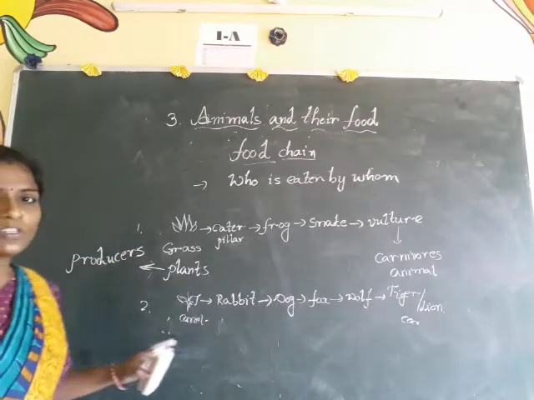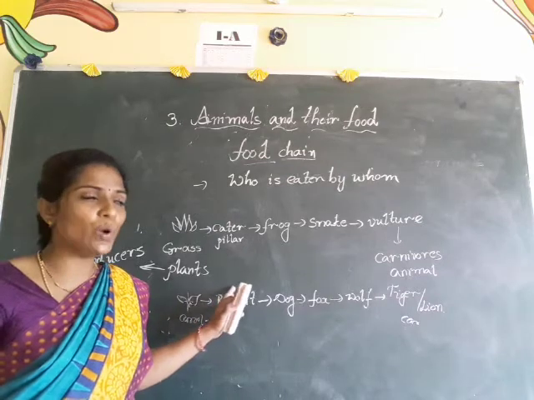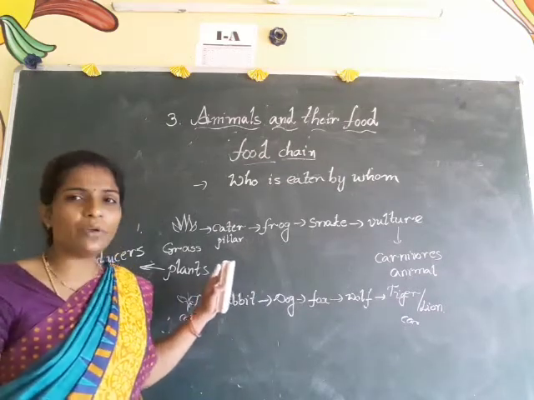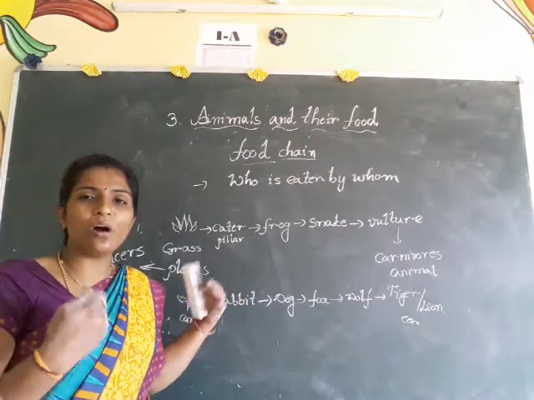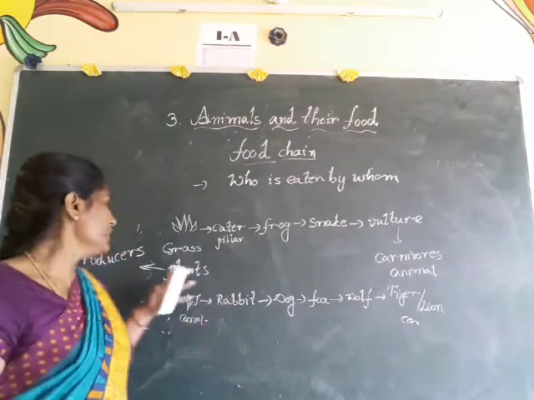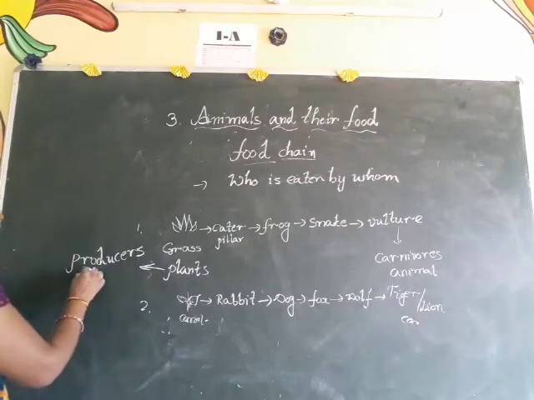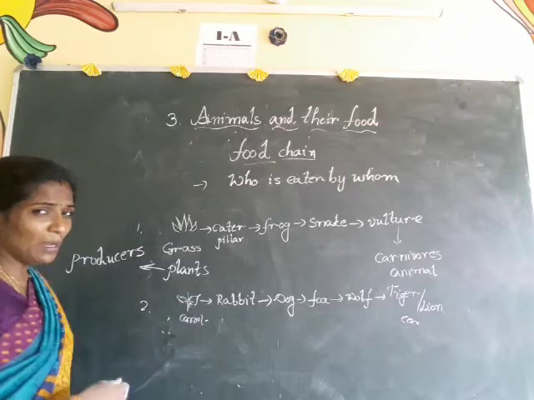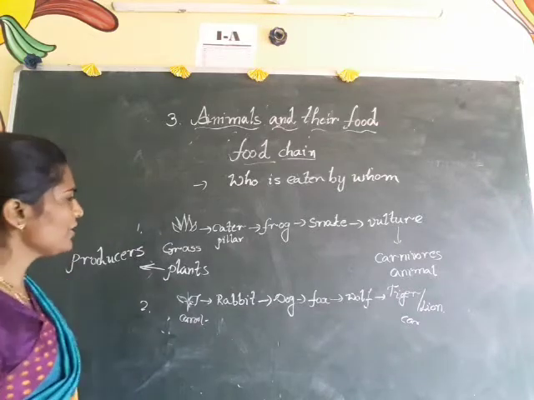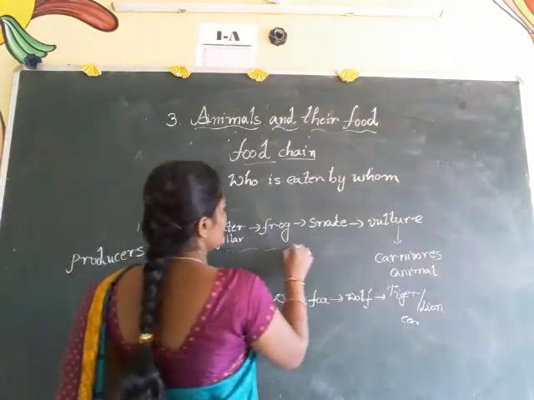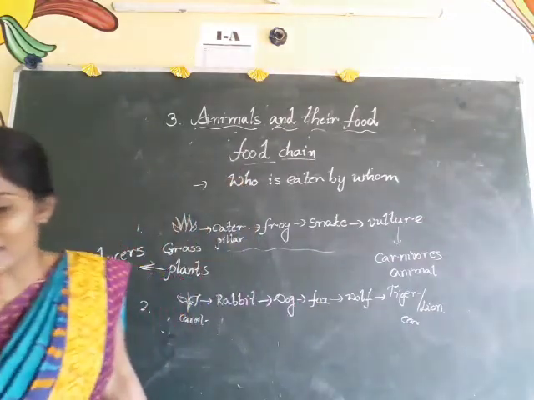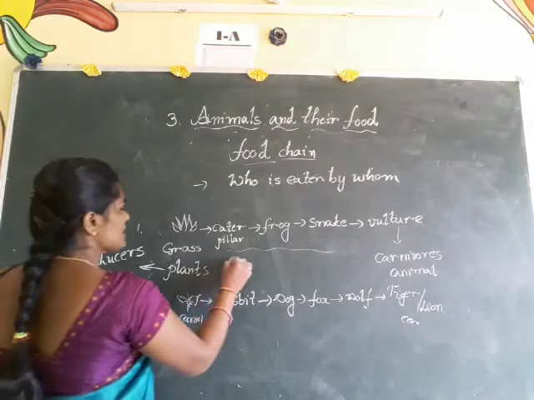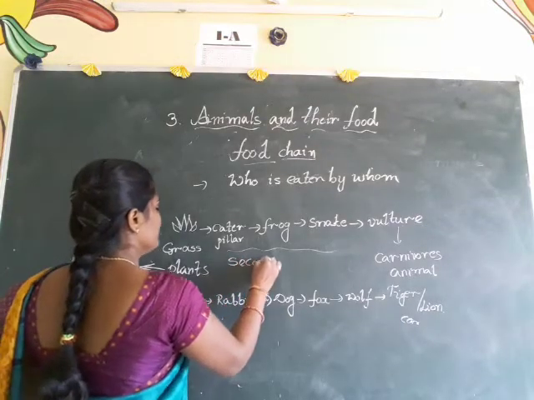All the food chains start with producers, who give the food to us. We already know that plants give food to us and to animals, so we call plants producers, primary producers. And after that, all these animals we can call secondary consumers.